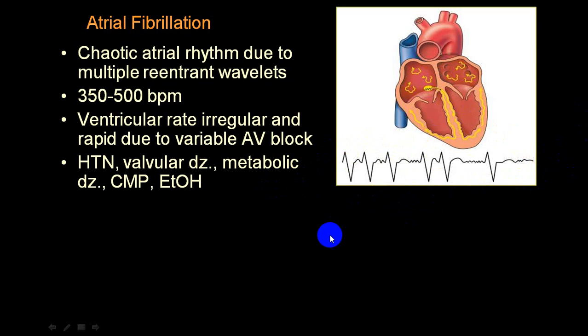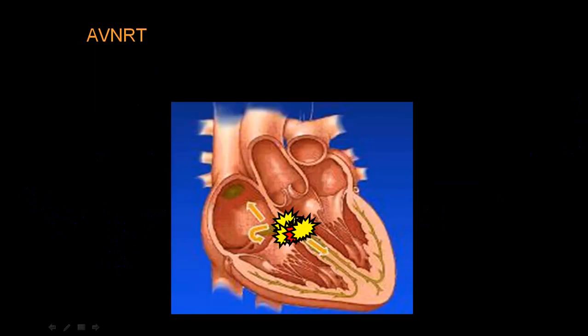So ventricular rate will depend on the AV node conduction. So that is atrial fibrillation. Atrial fibrillation we'll be talking about separately. It is very, very common in valvular heart disease, hypertension, digoxin toxicity, ethyl alcohol toxicity, etc.